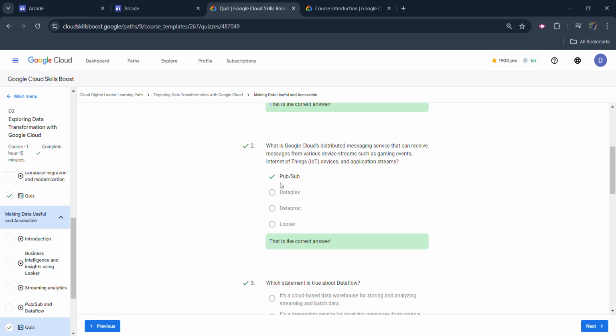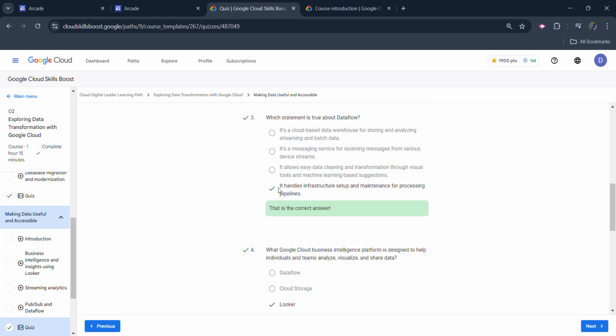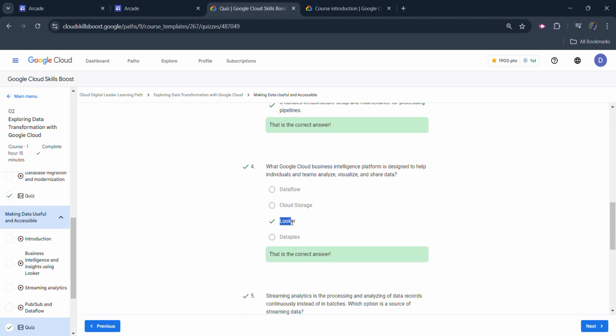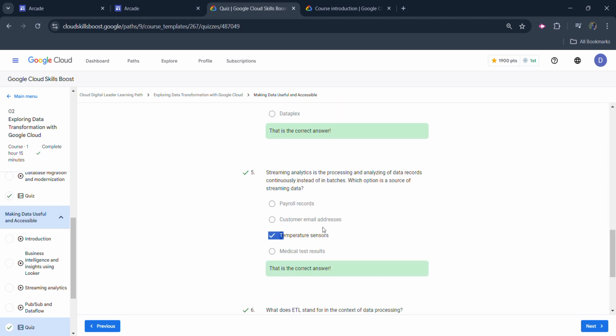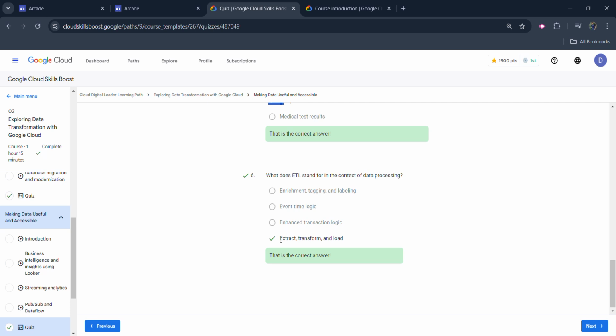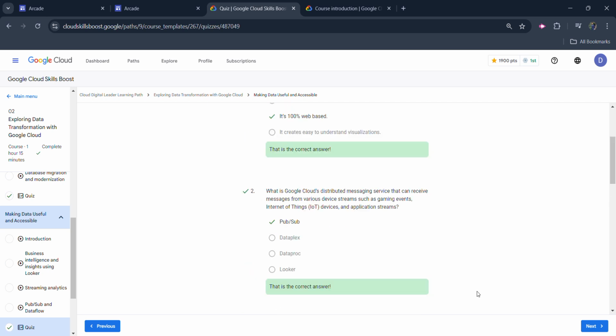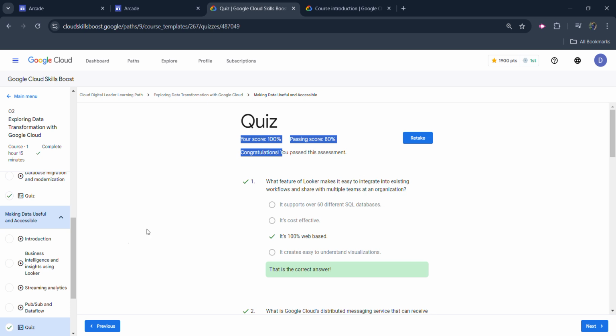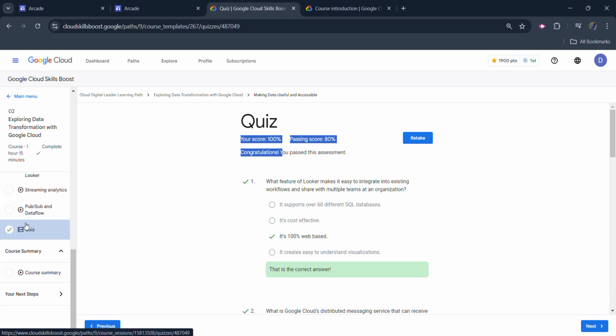The answer for the second one is Pub/Sub. For the third one, it's handles infrastructure setup and maintenance for processing pipelines. For the fourth one, it's Looker. For the fifth one, it's temperature sensors. For the sixth one, it's extract, transform, and load. With this, once you click on the submit button, you will get the 100% quiz score for this one also, and the green tick beside this lab.